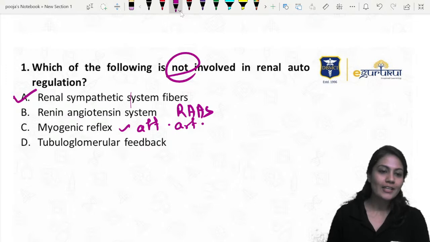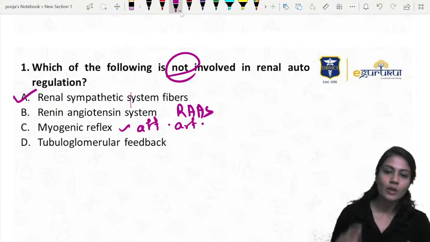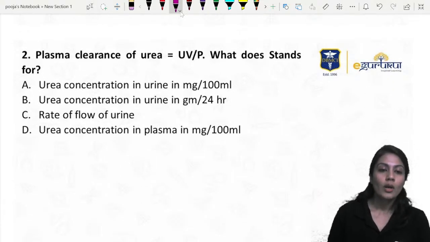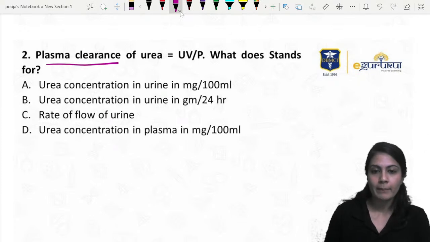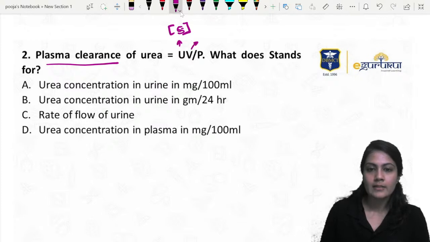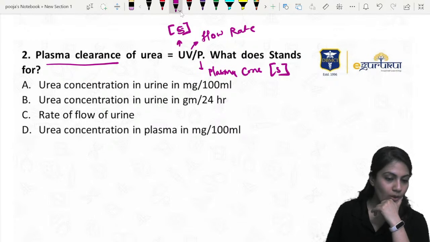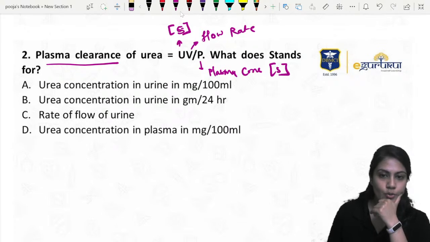Okay, so RAS, angiotensin, myogenic reflex, and tubuloglomerular feedback, they are all related to the autoregulation, but not the sympathetic system per se. Now, plasma clearance of urea, UV by P. U means urine concentration of the substance. Let's say the substance is S, the concentration of the substance in the urine. V is the flow rate, urinary flow rate. And P is the plasma concentration of the substance. Suppose urea is the substance over here.